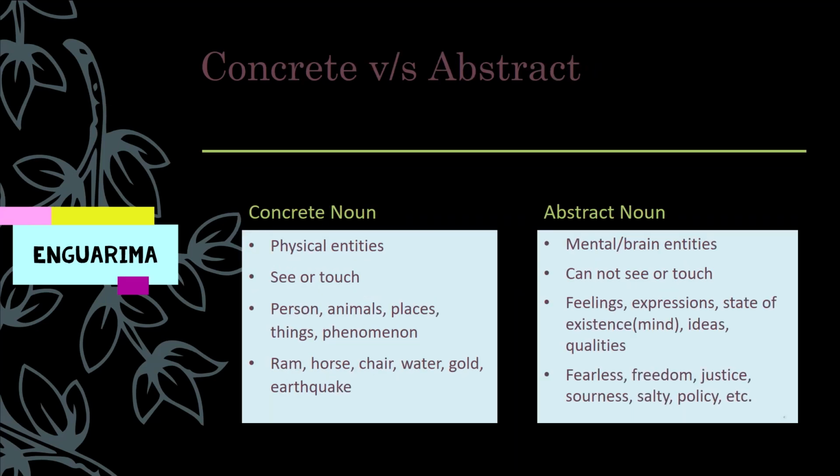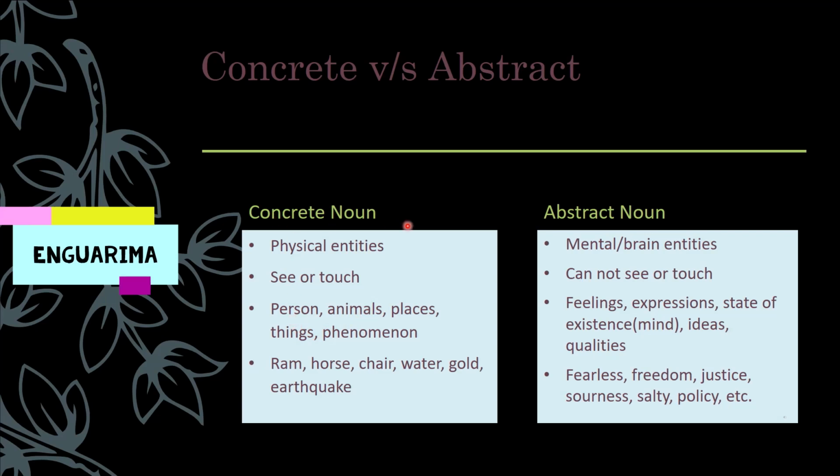Now let's see concrete versus abstract noun. Concrete noun. As the name says, these are concrete. These have physical existence. They are physical entities. Whereas abstract nouns exist in mind. These are mental or brain entities. So we can touch or see concrete nouns, but we cannot see or touch abstract nouns.